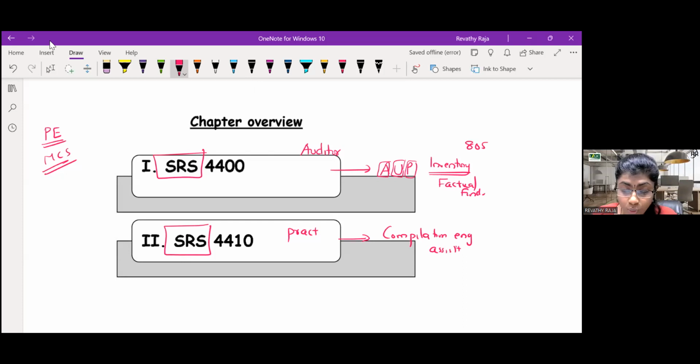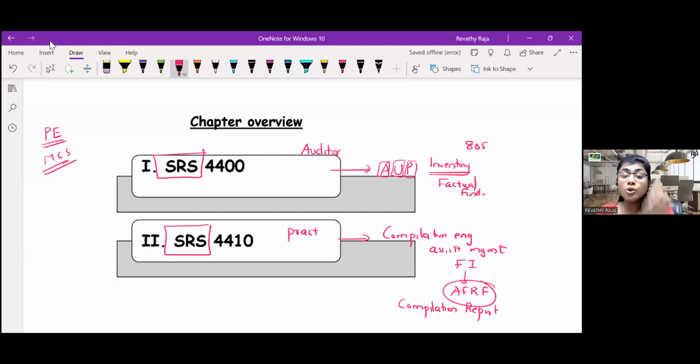To assist the management in preparation and presentation of financial information as per the AFR. So we will use our accounting knowledge to assist the management in compiling the financial information as per the applicable financial reporting framework.